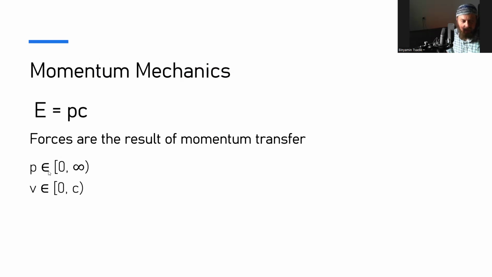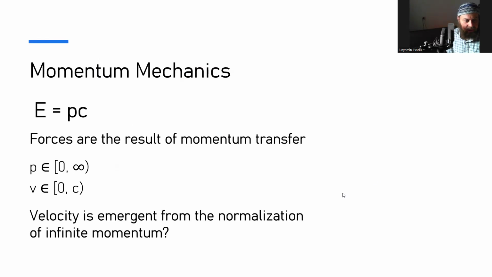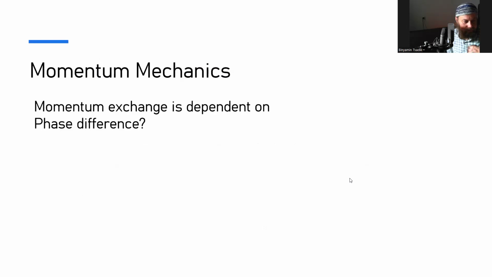And when we map momentum from 0 to infinity, momentum can be 0 to infinity or minus infinity to infinity, we're actually mapping velocities from 0 to c because we're normalizing momentum. We're normalizing momentum between 0 and infinity, mapping it onto 0 to c on velocities. Velocity is emergent from the normalization of infinite momentum. So momentum exchange is dependent on phase difference? Is that what's going on? Maybe this is the mechanic.